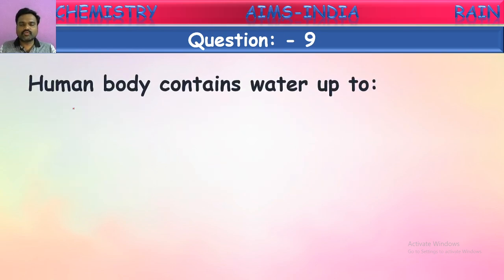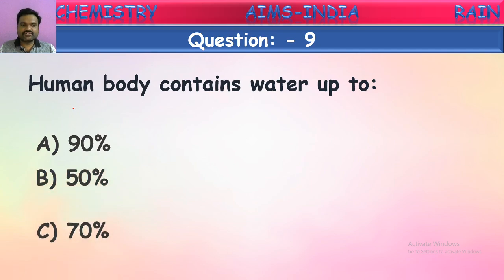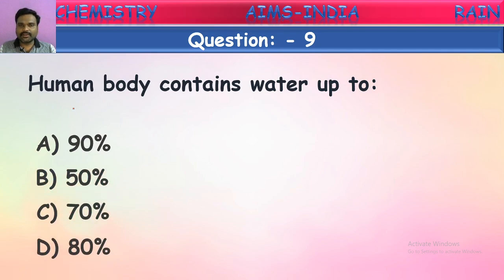Human body contains water up to what? What is the percentage of water in the human body? This we discussed in the water concept already. See the options given, children. Is it 90%, 50%, 70%, or 80%? What is the percentage of water in the human body by its weight? Did you remember this? Yes, it is 70%. Our human body contains around 70% of water.